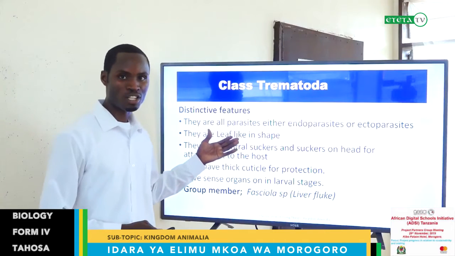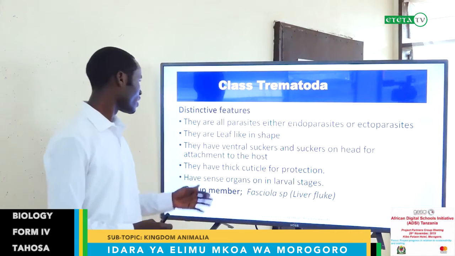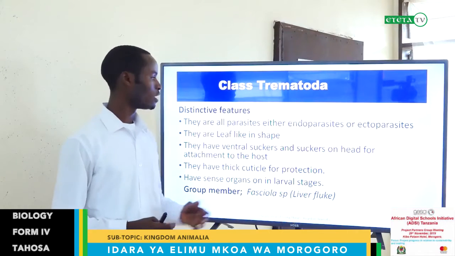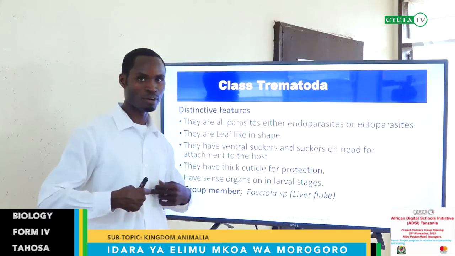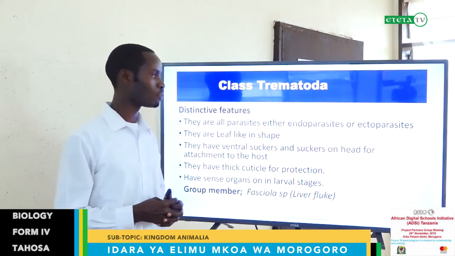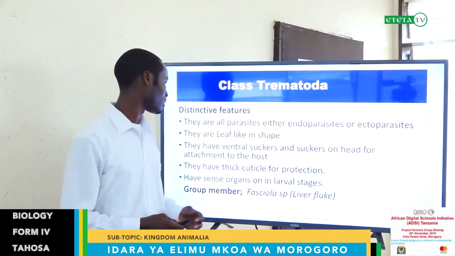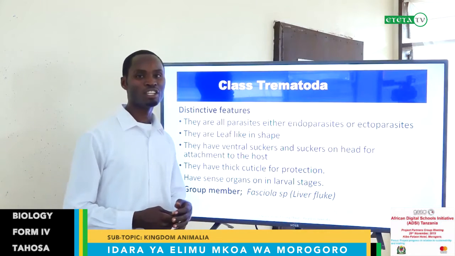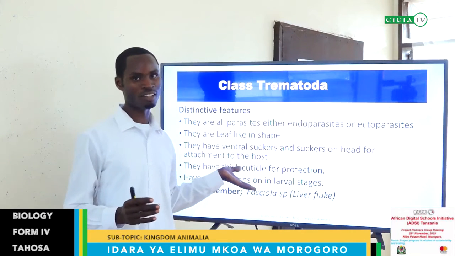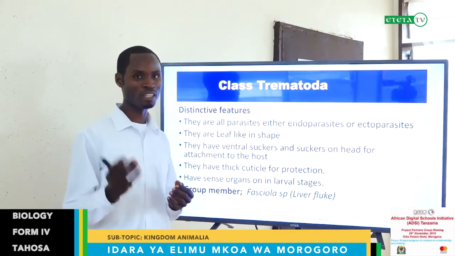Another class is Trematoda. Trematoda have the following features. They are all parasites, either endoparasites or ectoparasites. Endoparasite means living inside the body of another organism, and the ectoparasite lives on the body of a living organism. So they can be endoparasites or ectoparasites. They are leaf-like in shape. Their shape looks like a leaf, and you will see the picture after this slide. You can confuse this structure with the structure of a leaf.